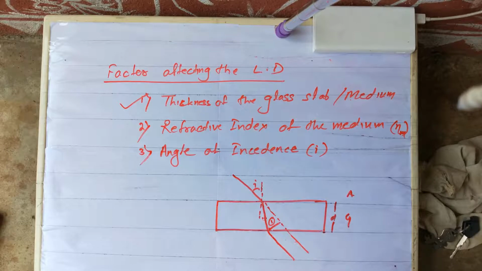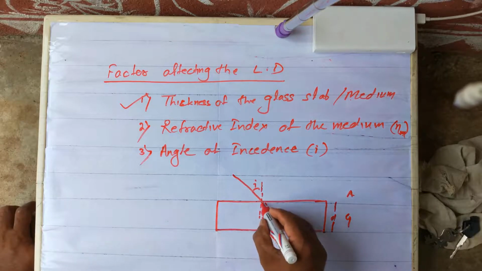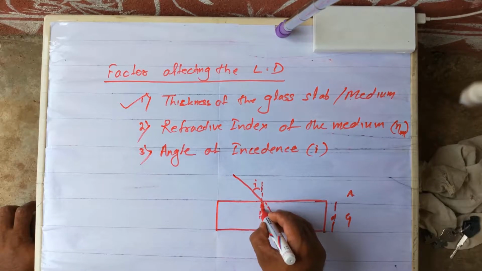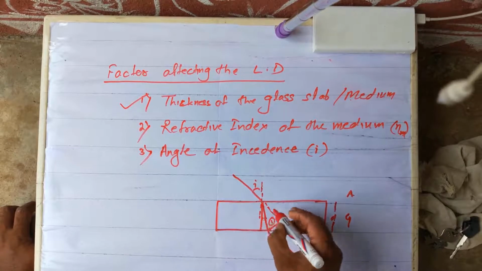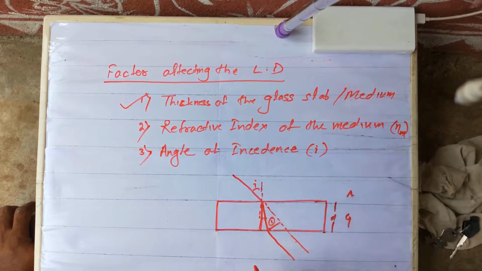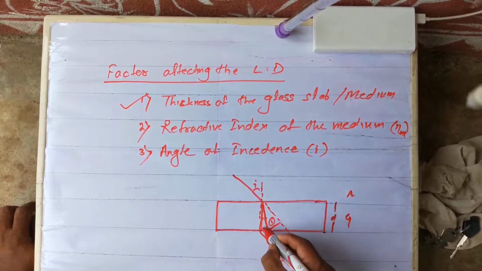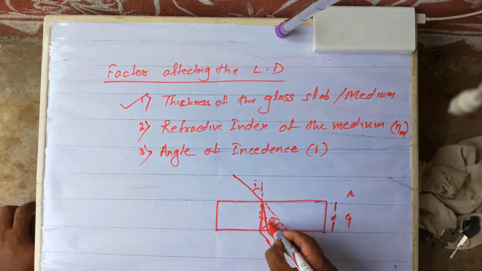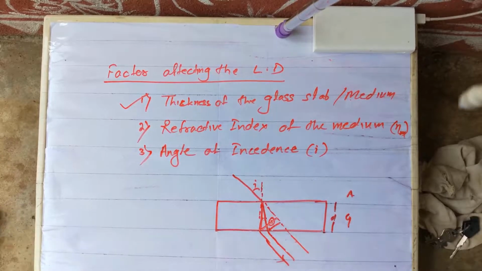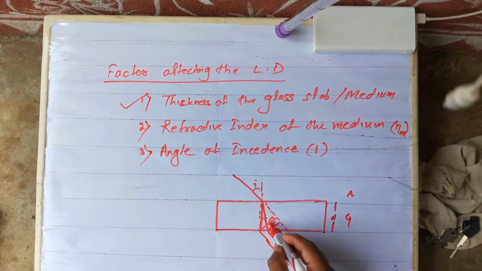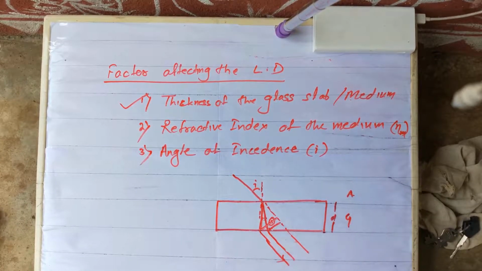For your information, as the refractive index increases, we discussed in your previous class that deviation will also increase. Suppose the deviation is more, the deviation is here now, and this is the parallel ray. Now this is the lateral displacement. So what do you find? Did the lateral displacement increase with the increased refractive index or decrease?